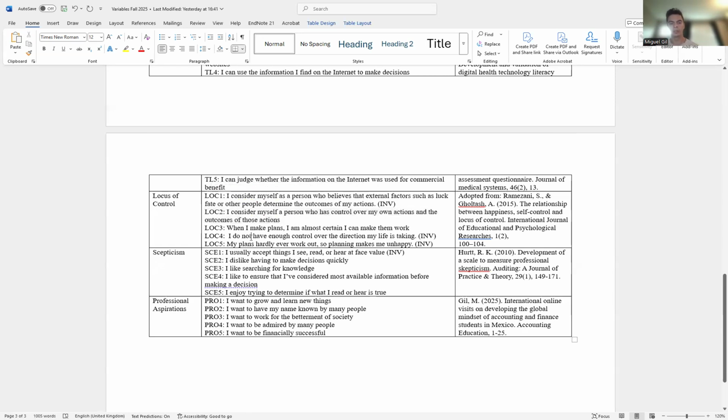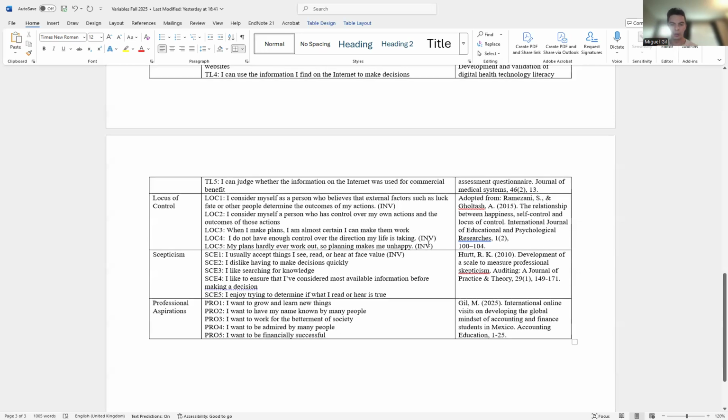But sometimes we ask the opposite question, it's a kind of control to make sure that you are answering correctly. Look at question 4: I do not have enough control over the direction my life is taking. That means that if you answer high, you don't have locus of control. If you answer high, you actually have low locus of control. That's why it's inverse coded. Take a look at question 5: my plans hardly ever work out, so planning makes me unhappy. That will be someone with low locus of control. So those questions that are kind of the opposite are inverse coded.